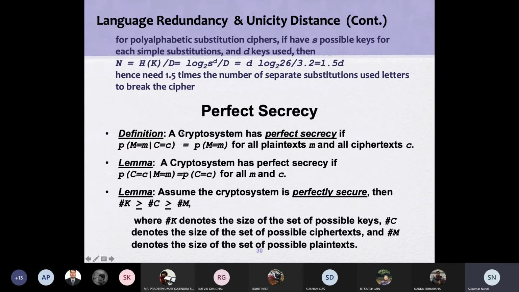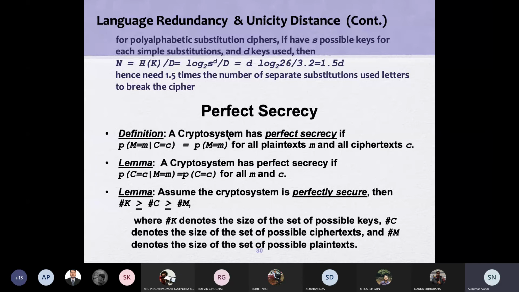So all plaintext will map to all ciphertext. All ciphertext can be generated from all possible plaintext. For example, with 26 alphabets, any alphabet can go to any ciphertext.